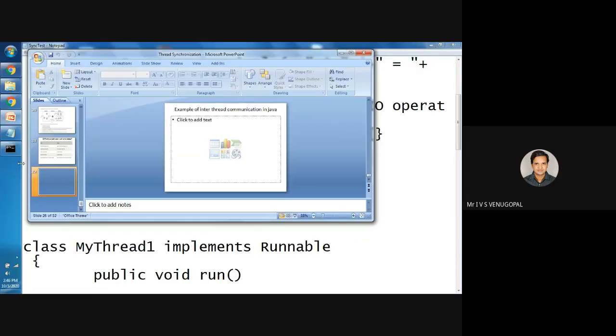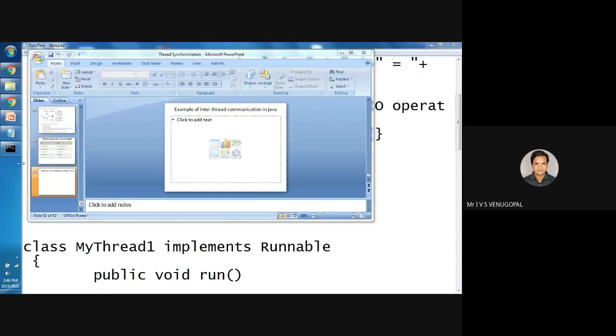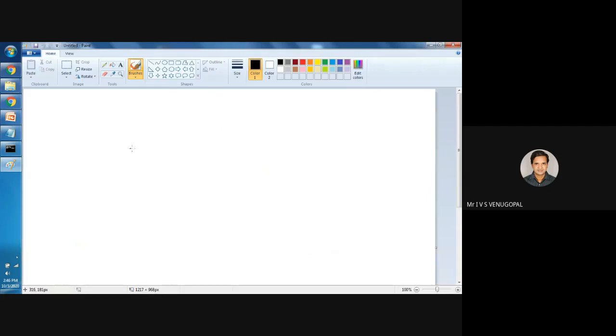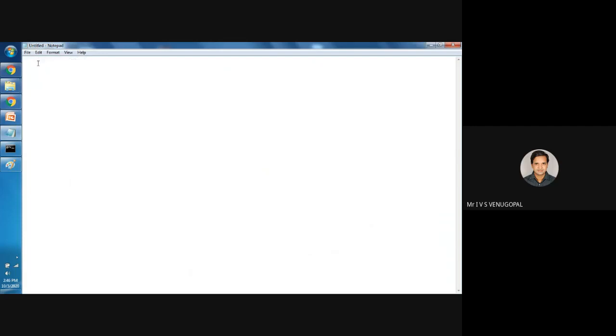So to understand the example of interthread communication, I will be using a bank. First, I will execute the example of a bank. Then I will tell you how the same example can be applied to a producer-consumer problem. So, for example, consider a banking example in which a customer can withdraw the amount from his account.